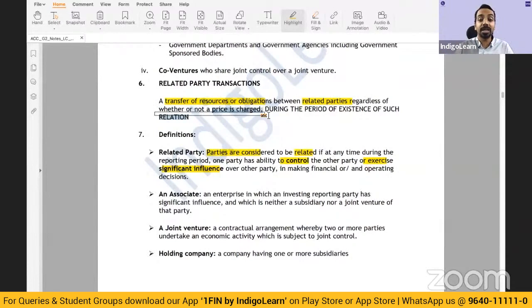Whether or not price is charged, what does this mean? Say, for example, a director gave free consulting services to the company, or a related party gave free advisory services to the company. Price is not charged, but still you have to disclose the fact in the financial statements.